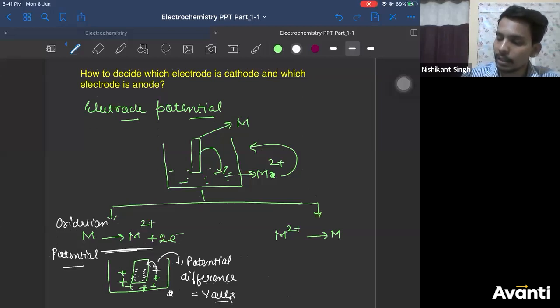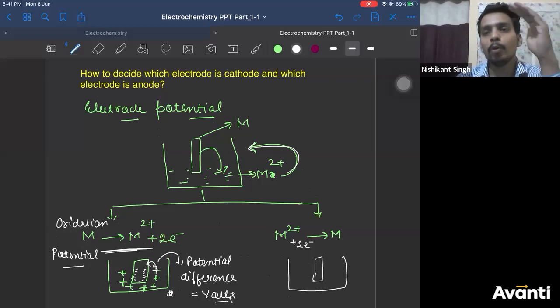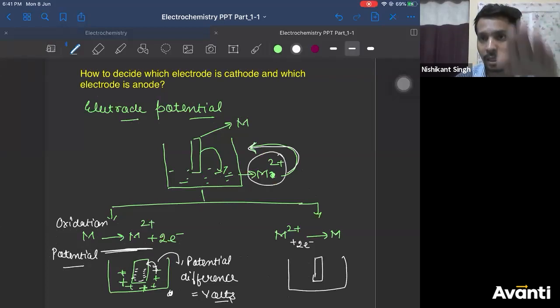Now the reverse: if M2+ ion gets converted to M, they will continuously keep giving you M, so the M2+ ion concentration in solution will decrease.